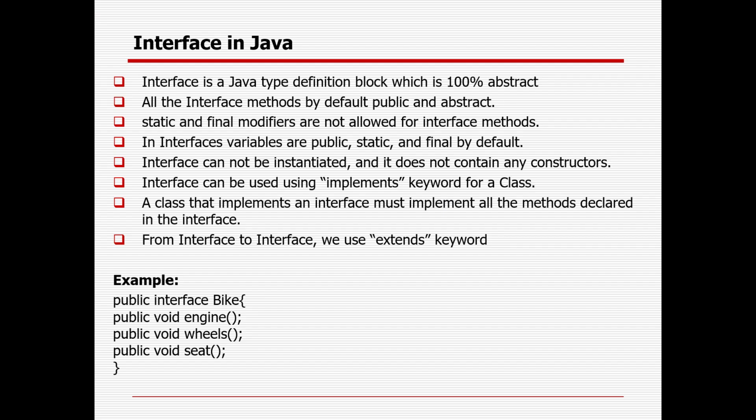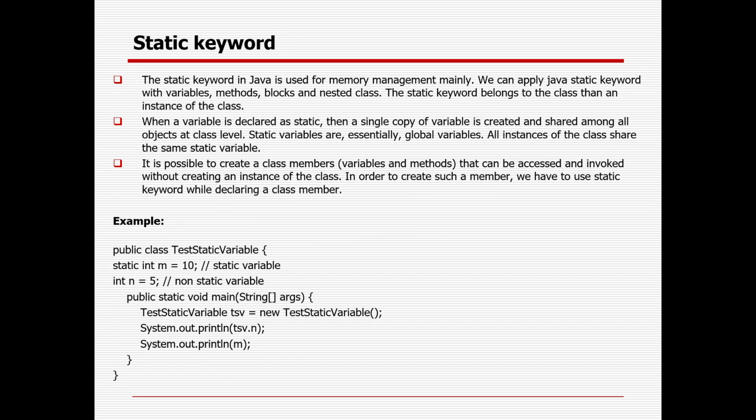Then we'll go for the last two important topics, starting with the importance of the static keyword. I already told you in the last class that static is a non-access modifier. Static, final, abstract, these are called non-access modifiers.